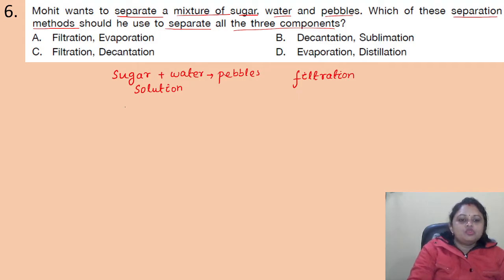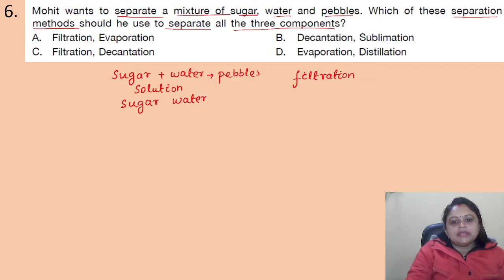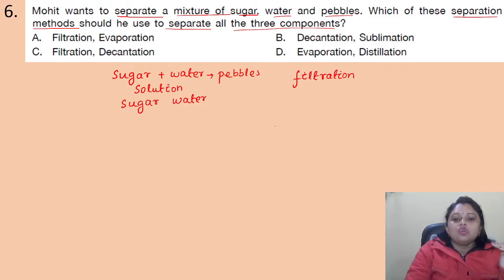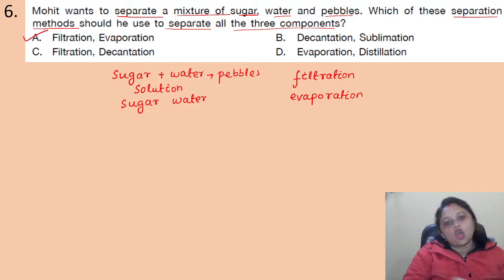Next one is about sugar and water. How to separate sugar and water? We can separate them using the technique of evaporation. In evaporation, if we heat it, then the water will be evaporated and converted to water vapor, and the sugar will remain as such. So the first one is filtration and the second one is evaporation, and it is present in option A.